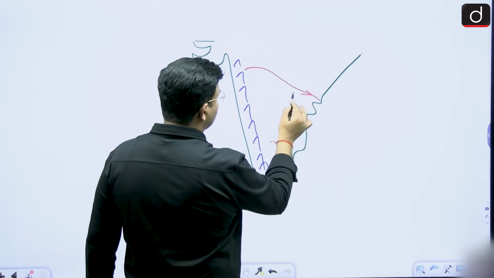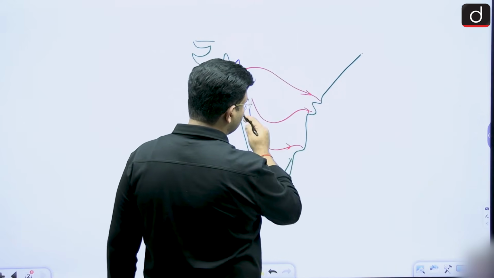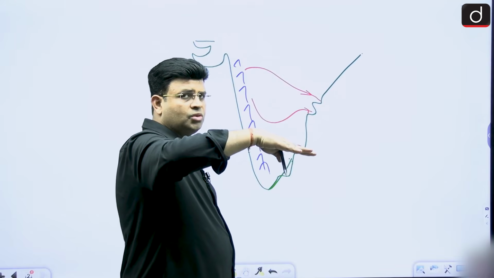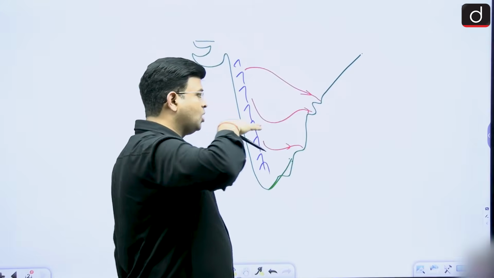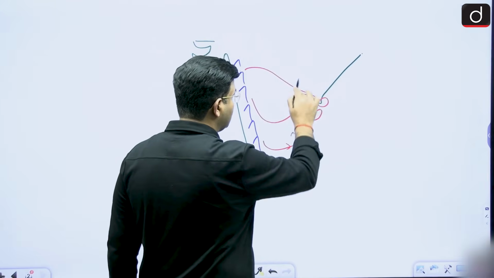Godavari river is coming over there, Krishna river is coming over there, and here the slopes are very gentle. There is some small tilt, and along with that the rivers are coming and depositing sediments in this region, forming deltas and all.